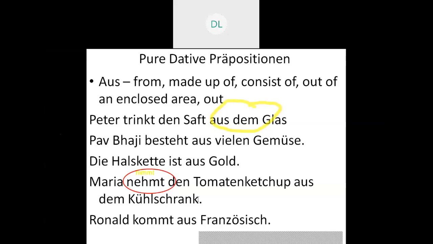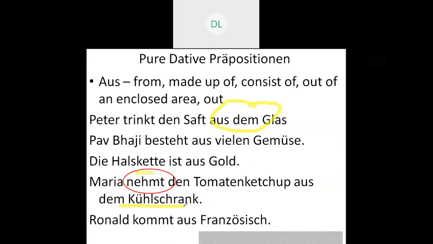Aus plus dative is there, so that is aus dem Kühlschrank.